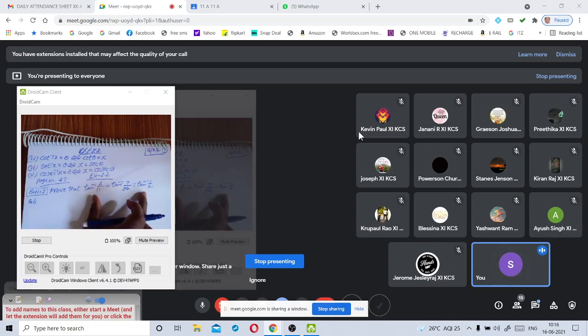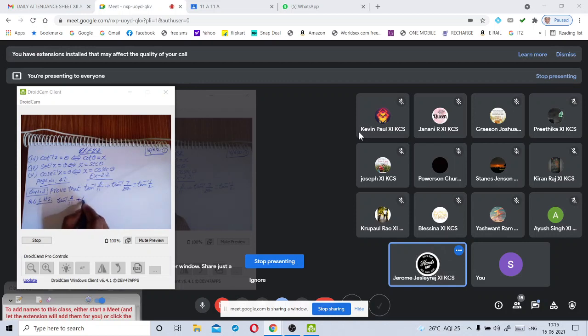To prove this statement, let us take LHS. What is LHS of this statement? Tan inverse of 2 by 11 plus tan inverse of 7 by 24. This is the LHS of the given statement.